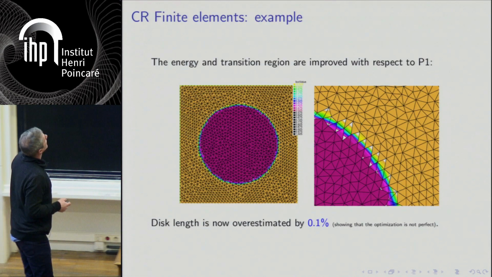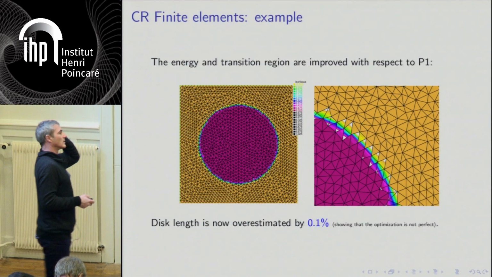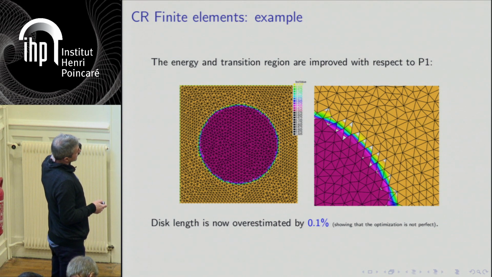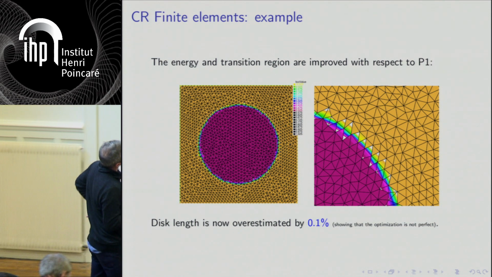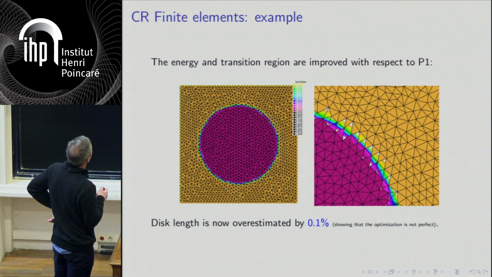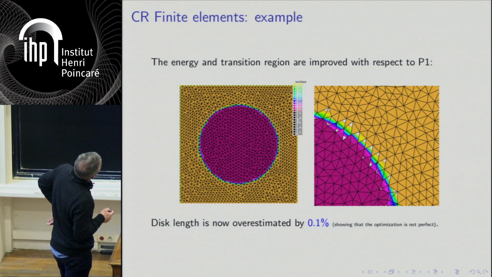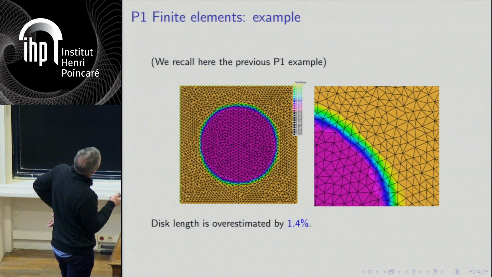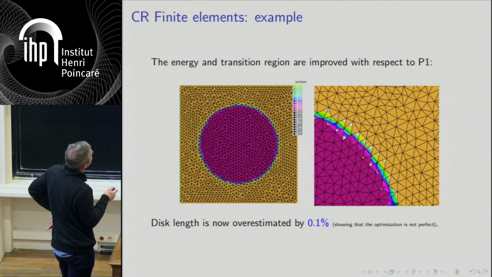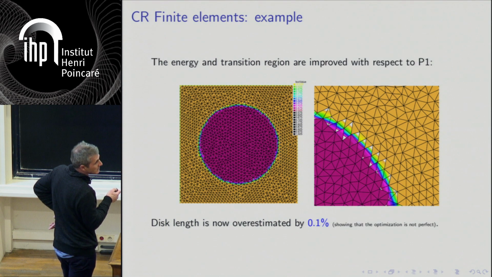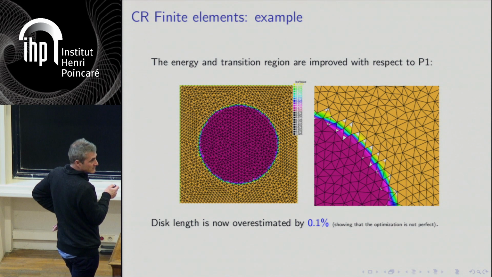Okay. Before passing to the last part of this talk, let me show you what this gives on a general unstructured mesh if you use this. And for the same problem as before, what happens here is very strange. If you compare to the P1, the P1 was a bit jaggy here and a bit thick. So here you get a sharper transition. You get much better directions. In fact, you could probably compute a quite precise curvature just by taking the gradient of your directions here.